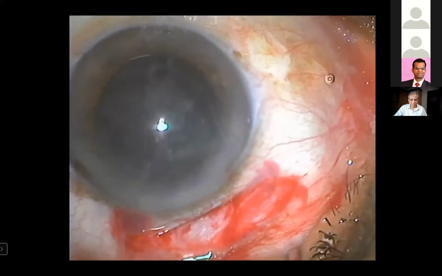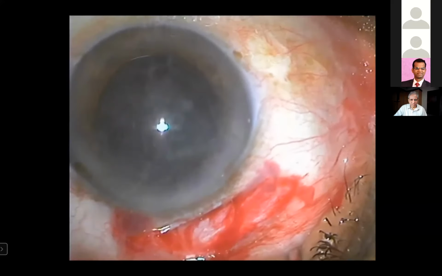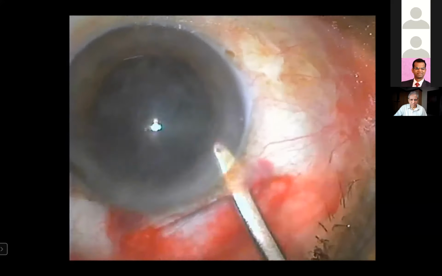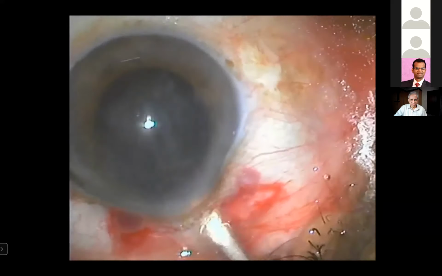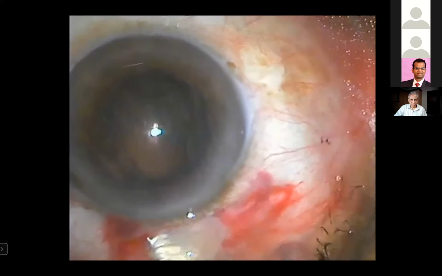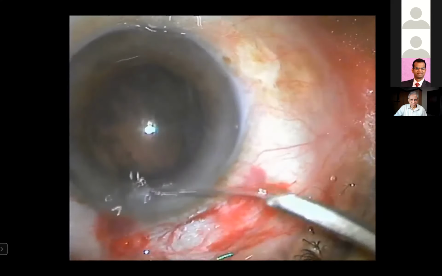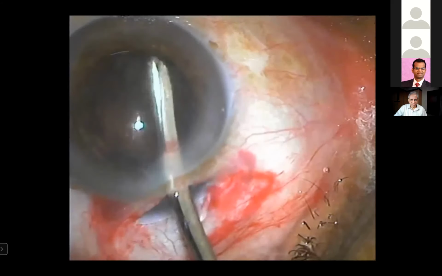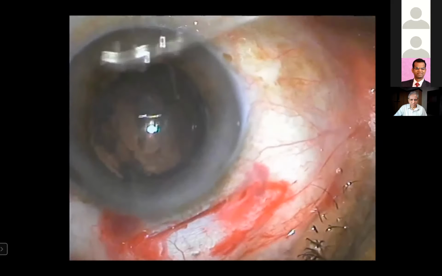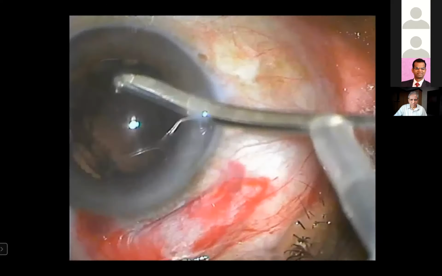So there are a few key points here. You should always visualize the rhexis margin and the extent of vectis which is inserted posteriorly. You should always press the posterior lip while delivering the nucleus. That is one good thing. And ensure adequate visco is injected and nucleus is cushioned equally on all the sides. Another important point is maintaining a deep AC always, so as to protect the endothelium and posterior capsule.